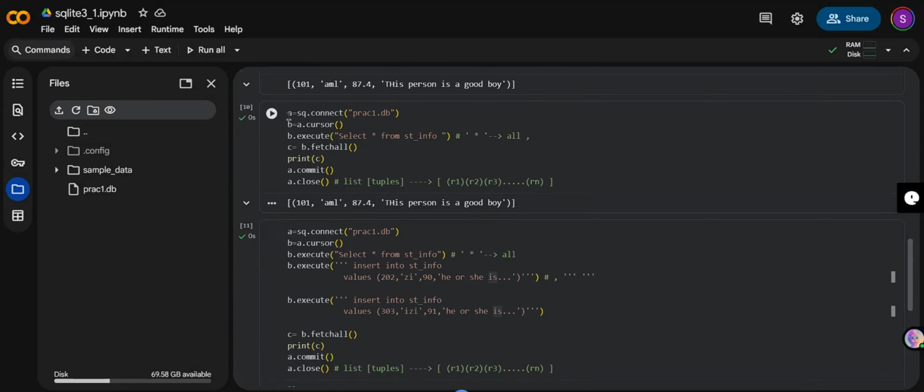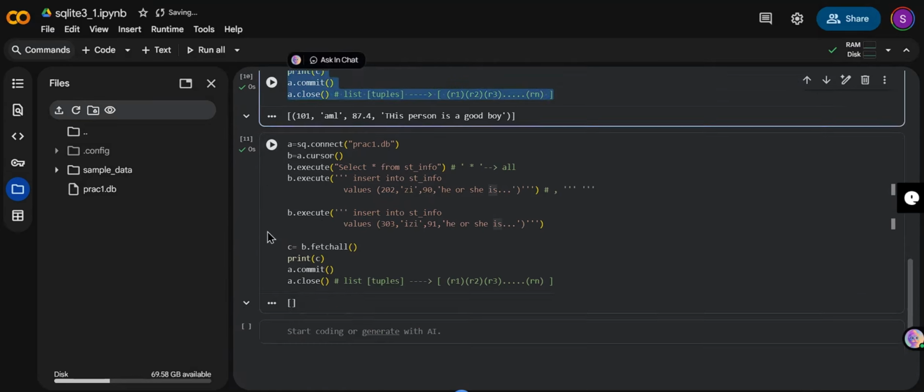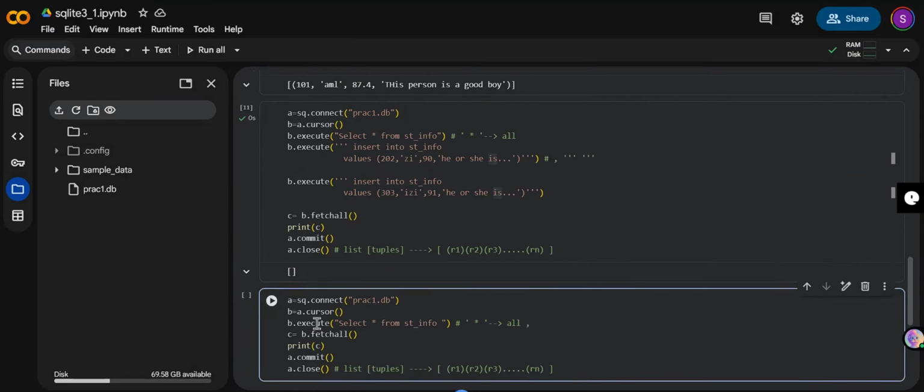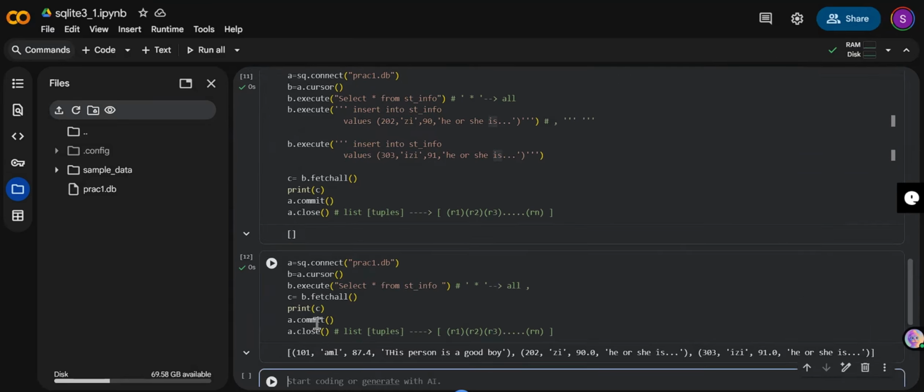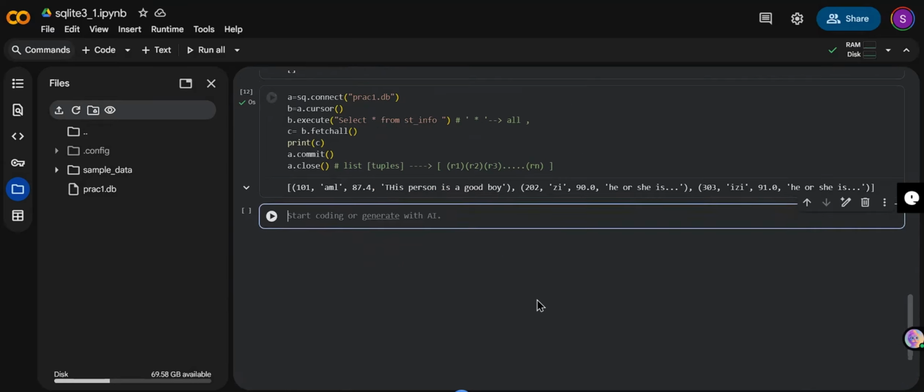So again, I want to select the things here. I copy the stuff and retrieve the data. See, I already retrieved the data. I added three rows: 101, 202, 303, right? And till here, we understood how to create, how to insert the values, and how to retrieve the values, right? Seeing this kind of data, we feel it's a bit complex, right?